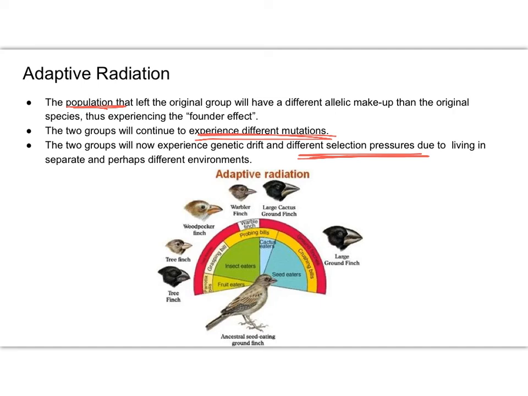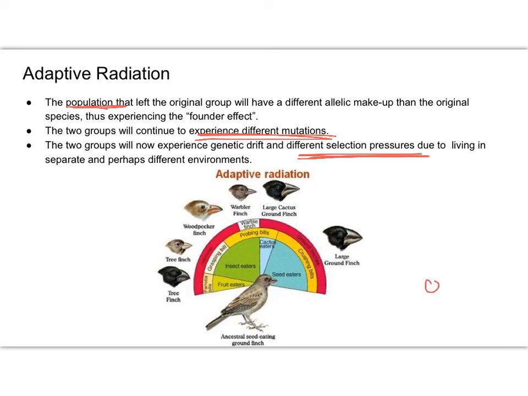So they are now experiencing the effects of genetic drift and selection pressure, because of the founder effect and these different selection pressures. And so they can eventually, over time, start to develop into a new species. Speciation during this adaptive radiation time can be very, very quick.